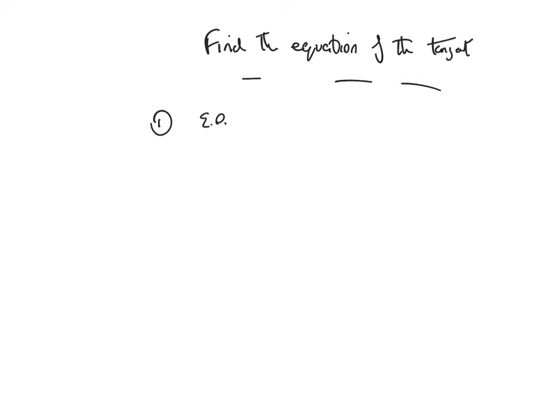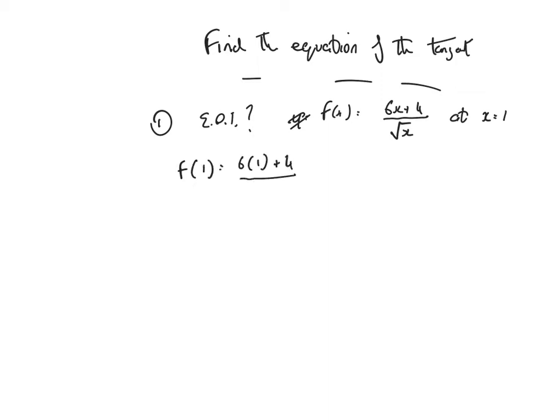We're going to find the equation of the tangent to the curve f of x equals 6x plus 4, all divided by the square root of x, at x equals 1. First of all, let's find the y-coordinate. So sub 1 in the original function, that's 6 lots of 1 plus 4 over the square root of 1. So that's 6 plus 4 over square root of 1, which is 1. So that's 10 over 1, that's 10. So my point then is (1, 10).